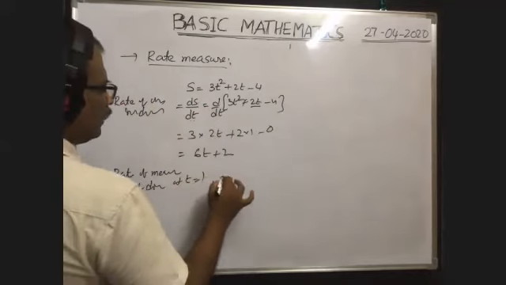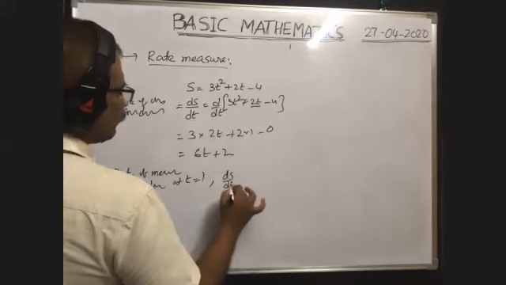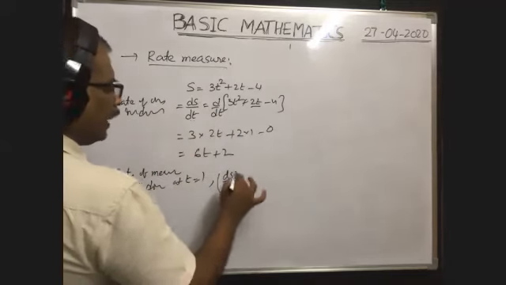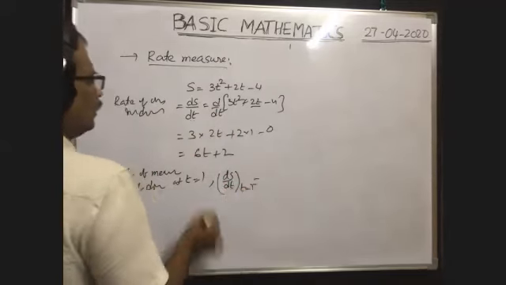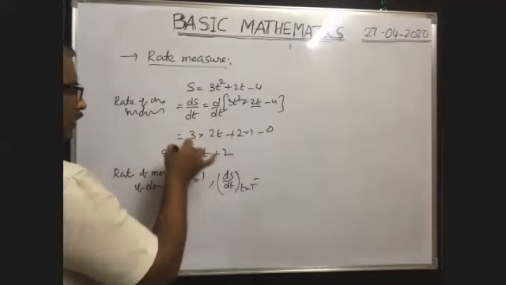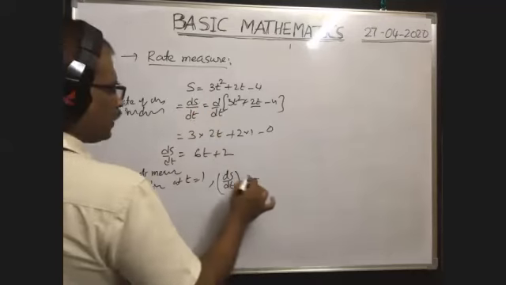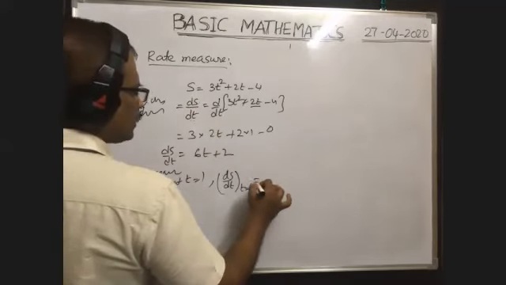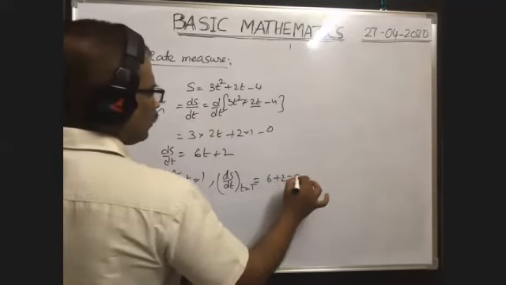They may ask. Then that is equal to ds by dt. Rate measure means ds by dt. At t is equal to 1 second, they asked. Rate measure ds by dt is equal to 6t plus 2. Already we got 6t plus 2. At 1 second, you substitute t is equal to 1. Then 6 into 1, 6 plus 2, that is equal to 8.